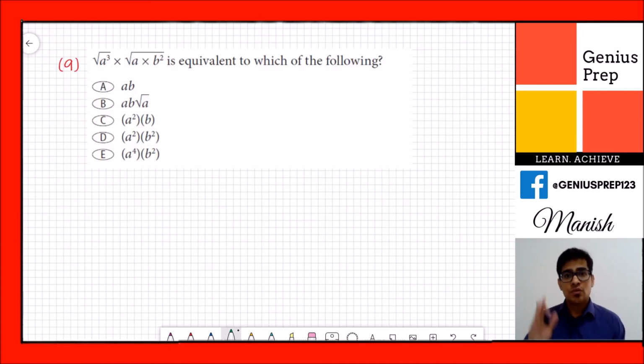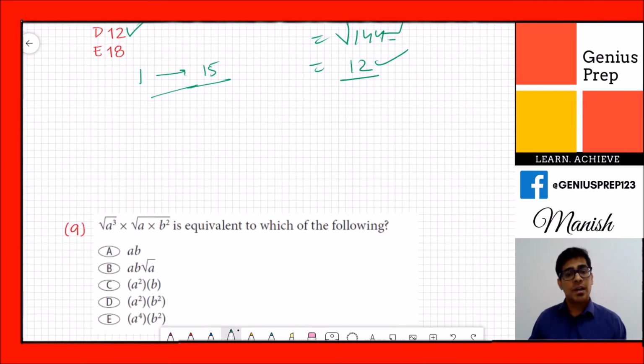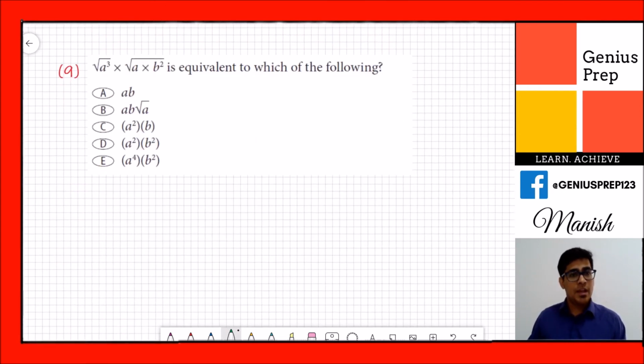Okay guys, so this will be our last question for this session. In the previous question, we saw that we had a root for the whole equation. So we first calculated this value, and then we used the root. But here it's a different question. It's a similar kind of question, but we have different root values for each of them. So now we will solve this, and I will tell you how to solve this.